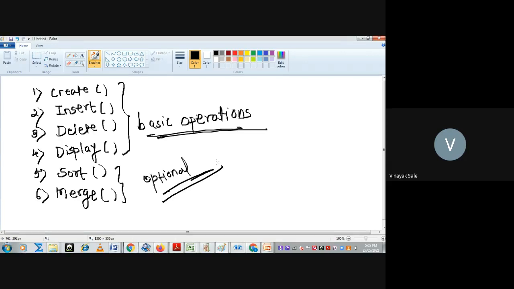Before writing the operations push, pop, display, or insert, delete, display, you have to create a stack first. You have to declare the size of that stack. So first we will do the create operation.